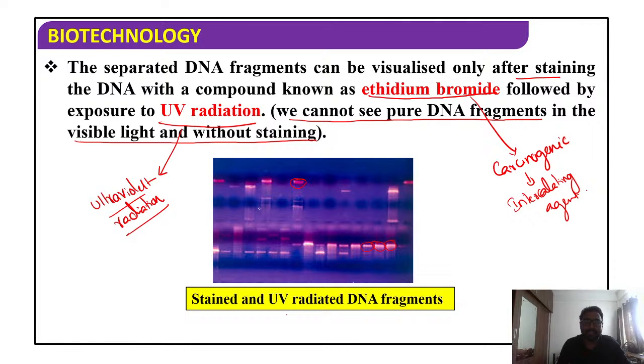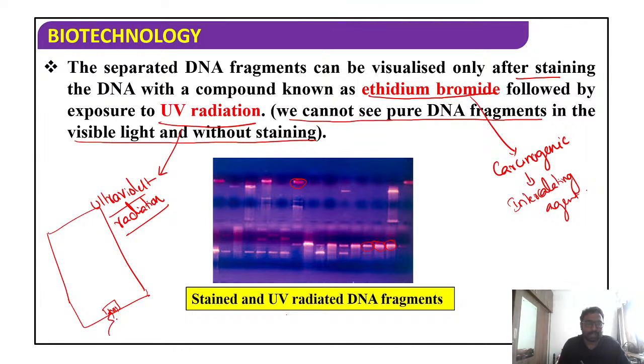You can see once the gel. So one point you have to remember is, suppose this is a gel, and this is a well, and you loaded the DNA sample here. Suppose you form a band here and a band here. You call this band A and this band B. Now my question to you is, which band has the higher size and which band has the lower molecular weight?